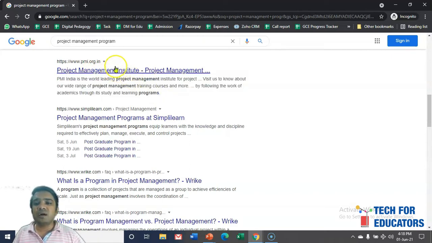For example, if somebody is searching for project management program, and though you are offering project management program, instead of writing about the project management program you simply write "run the base classes." Google will not understand, and even people will not understand whether you are offering project management programs or not. Sometimes people just write their company name and "we provide the base classes," but it is not matching the search result. That is why you should incorporate all the high-volume keywords in your title as well as description.